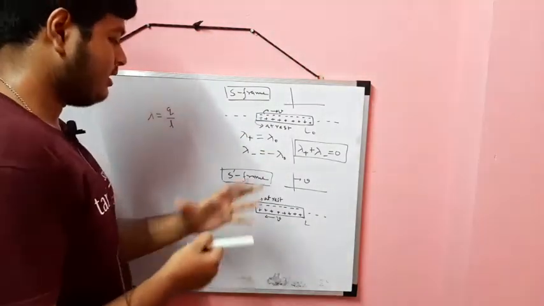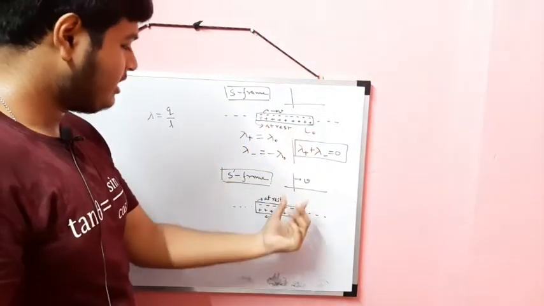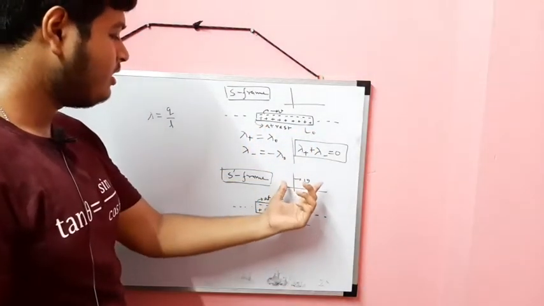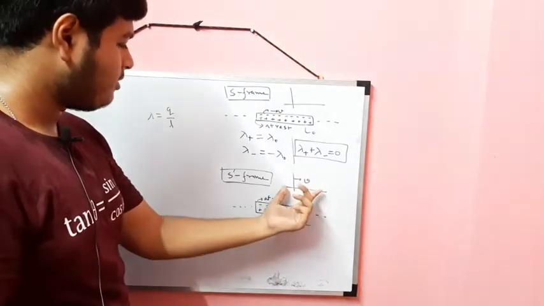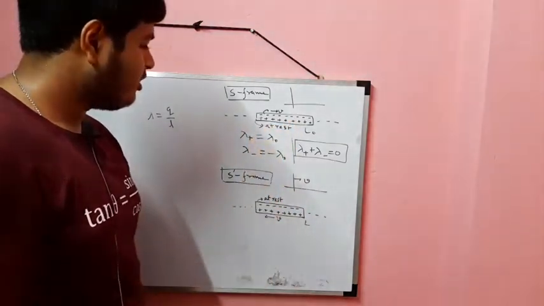Look carefully: L naught is greater than L, since I am looking from a moving frame, so L will be smaller than L naught.